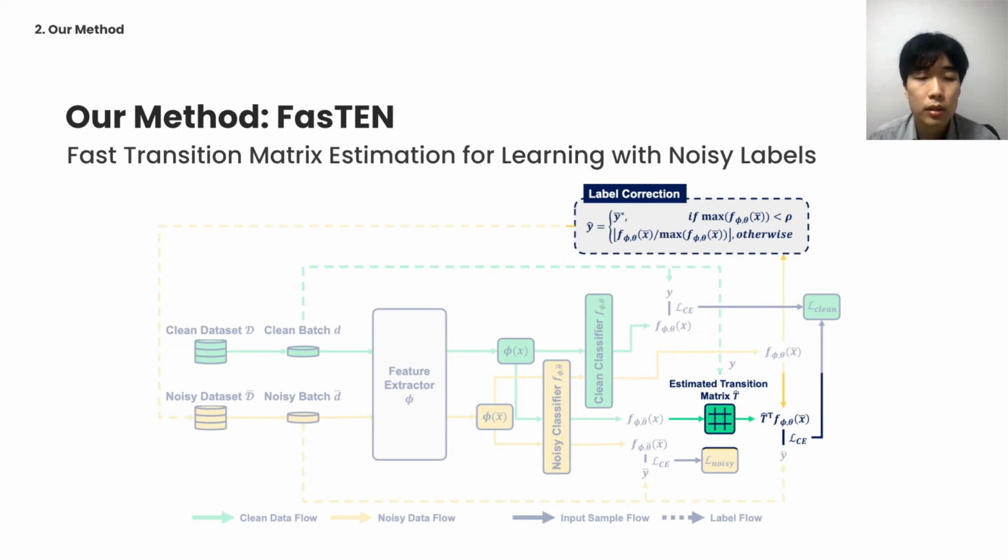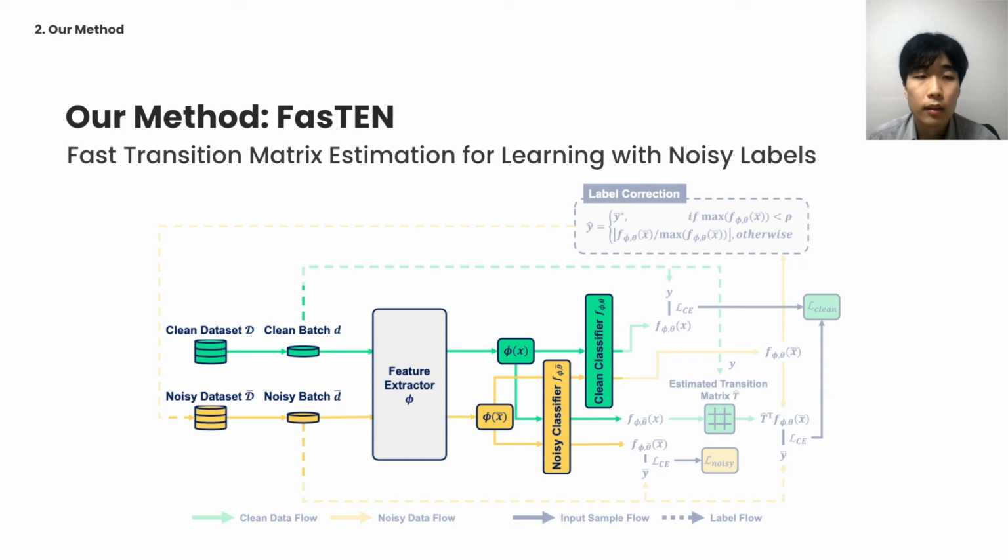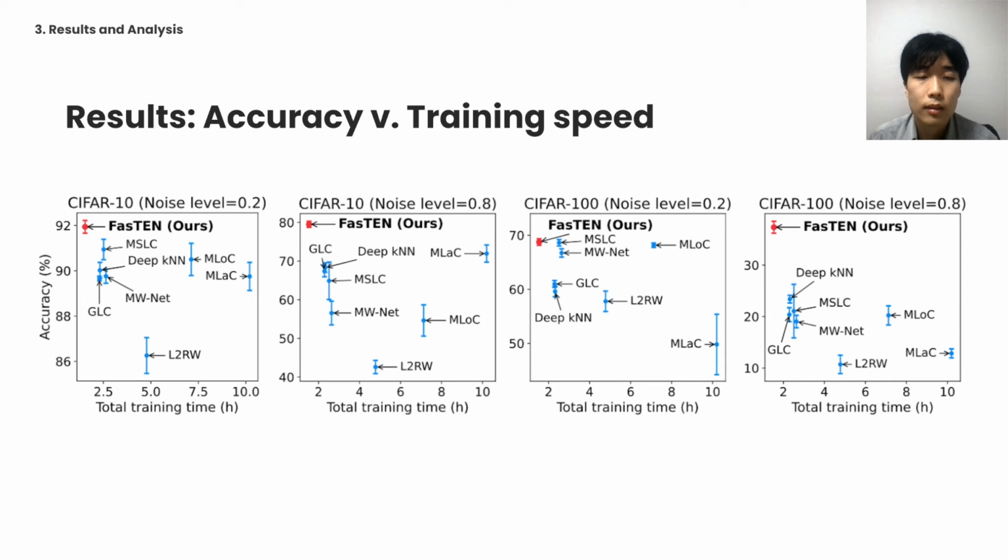However, if the model is continuously correcting the labels, then the transition matrix keeps changing throughout the training. Hence, it is essential to efficiently estimate the transition matrix while training. That is why we adopt a two-head architecture that consists of two classifiers, a noisy and a clean classifier, with a shared feature extractor.